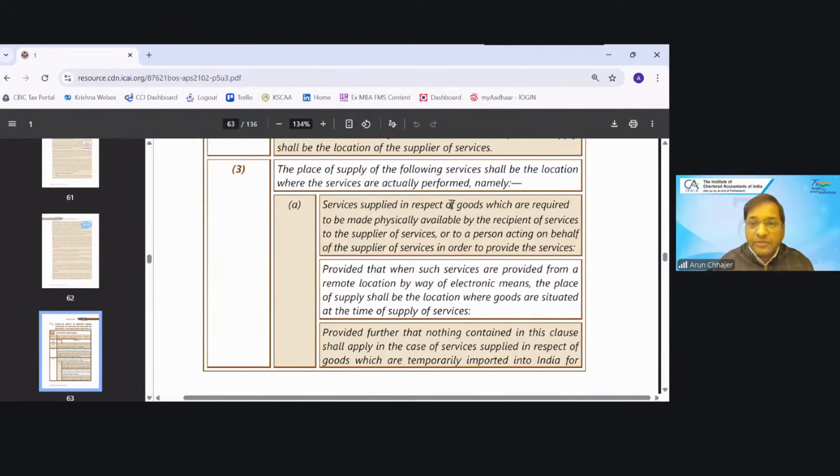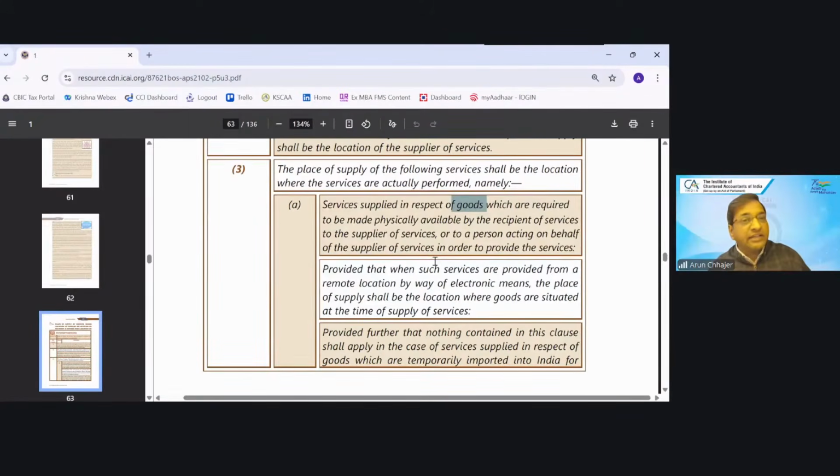It can be performance-based service with respect to goods, or with respect to individuals. If it is with respect to goods, then the place of supply would be the location at which goods are physically made available. There is a computer shop in Delhi which also provides repair services for computers, mobiles, laptops, etc. Let's say there is a Mr. John who is coming from outside India and his mobile is not working.